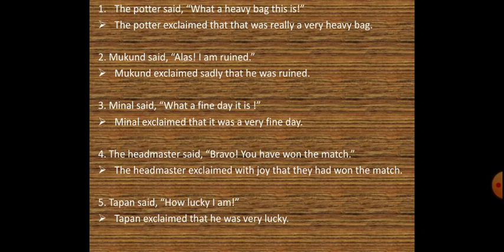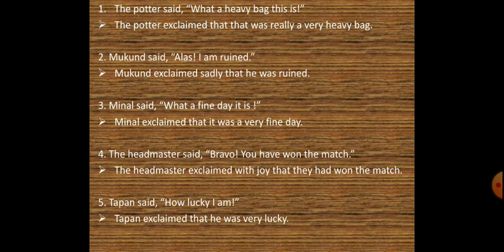The fifth sentence is Tapan said, "How lucky I am!" So the indirect narration would be Tapan exclaimed that he was very lucky. Remember one thing: you are supposed to use the reporting verb exclaimed. You are supposed to remove the exclamatory mark when you change into indirect narration. You are supposed to add the conjunction that.